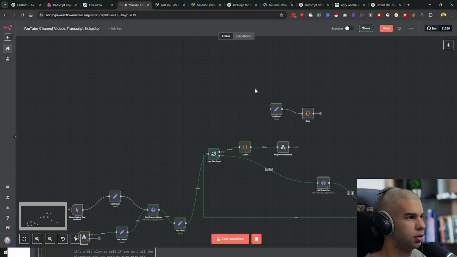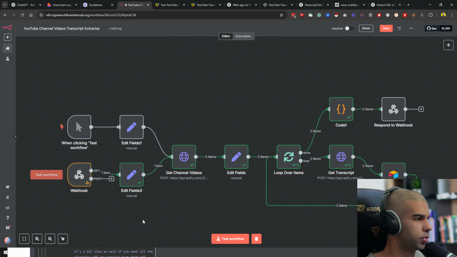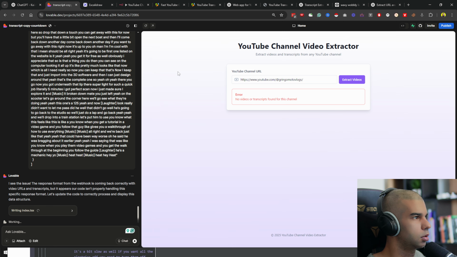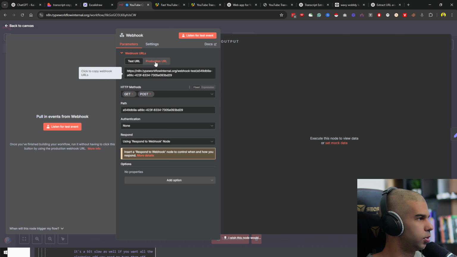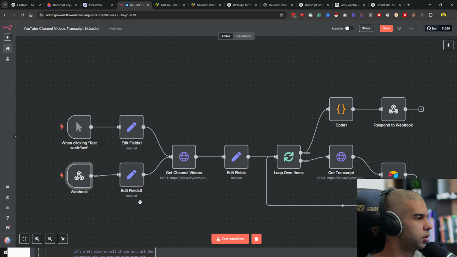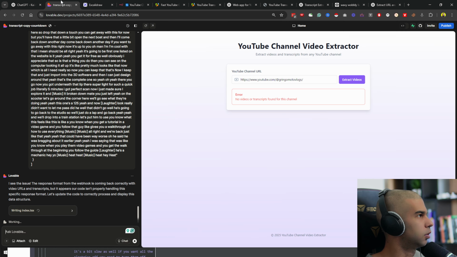So in a second, we'll be able to test this properly. So test workflow, just to be 100% correct, let's remove the post there. We don't need that. Hit test workflow. And once this is done, we'll be able to hit extract video or videos and see whether we get those 2 videos back as expected.